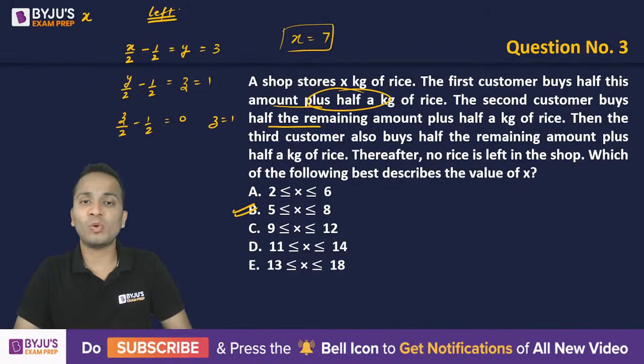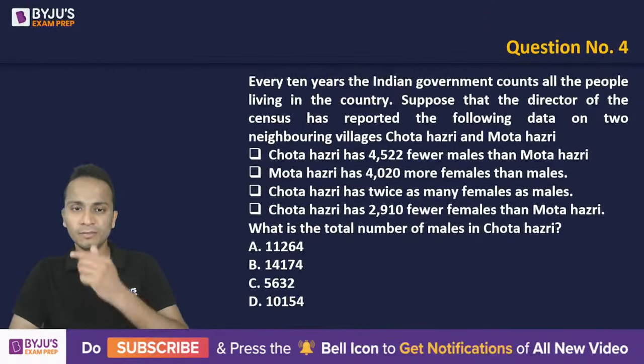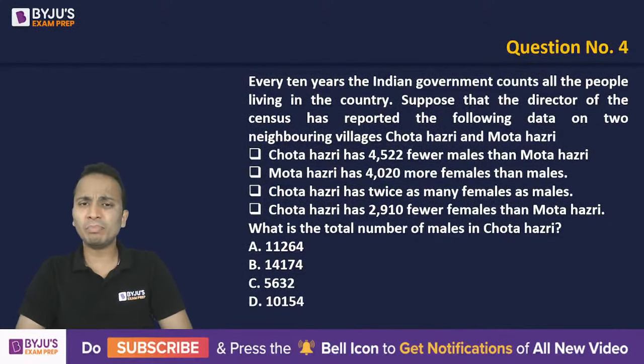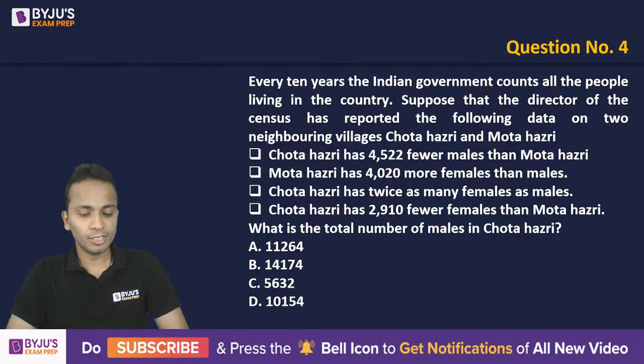So in this next one month, I'll be bringing forward a lot of questions which have already appeared in CAT, and will be solving them not using conventional methods, but the method which I feel will save a lot of your time. Now let's move ahead and look at the next question. Question number 4 on your screen. It's a very simple question. It's just that you'll have to take care about the numbers.